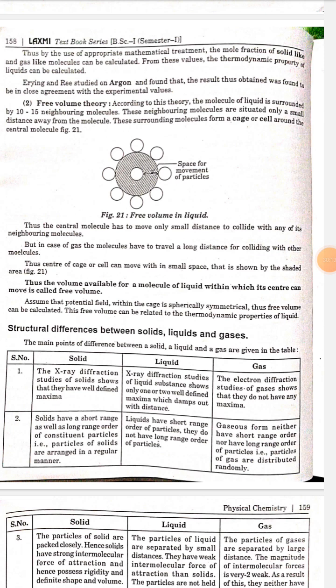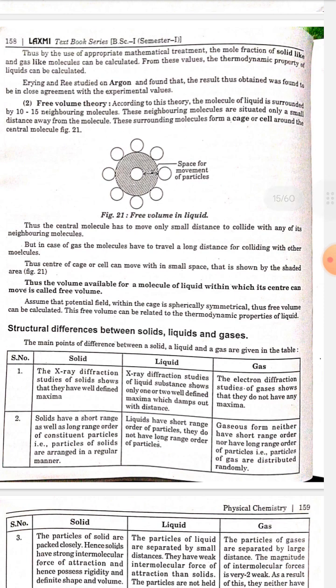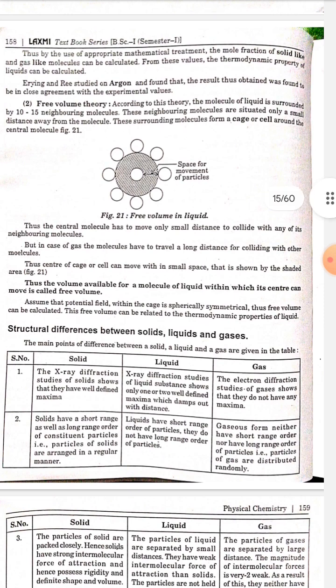Thus, by use of appropriate mathematical treatment, the mole fraction of solid-like and gas-like molecules can be calculated. From these values, the thermodynamic properties of the liquid can be calculated. Irving and Lee studied argon and found that the results thus obtained were in close agreement with the experimental values.